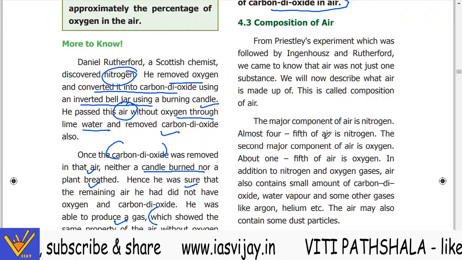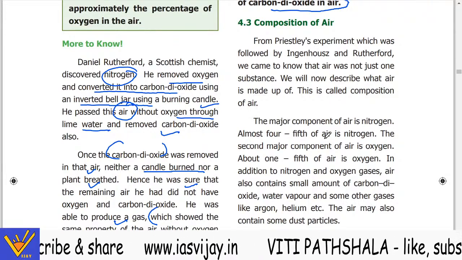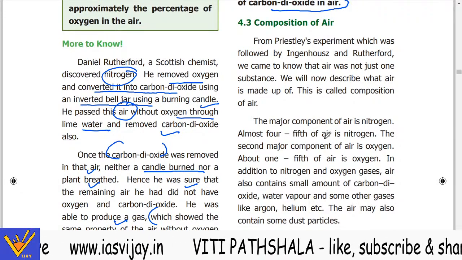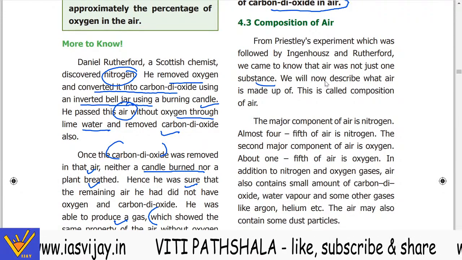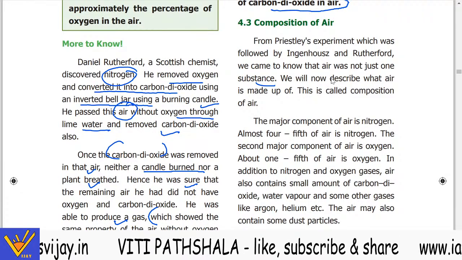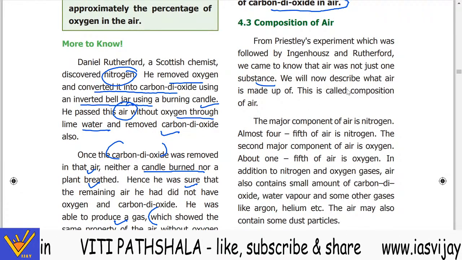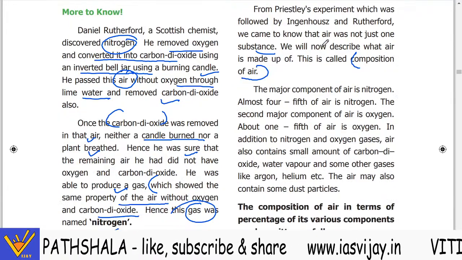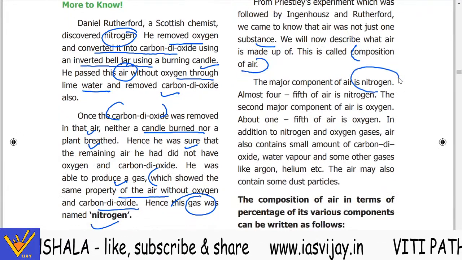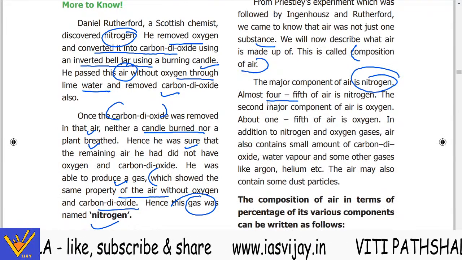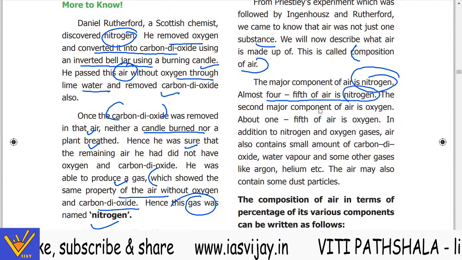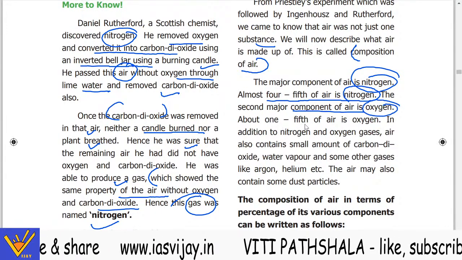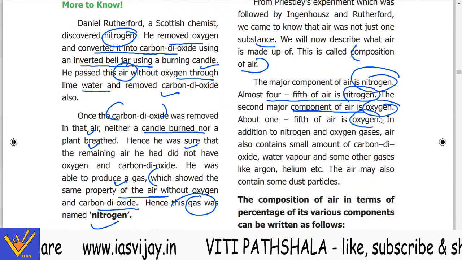Now from Priestley's experiment, which was followed by Ebbinghaus and Rutherford, we came to know that air was not just one substance. We will now describe what air is made up of, and this can be the composition of the air. The major component of air is nitrogen. Almost 4/5 of the air is nitrogen. The second major component of the air is oxygen. About 1/5 of the air is oxygen.